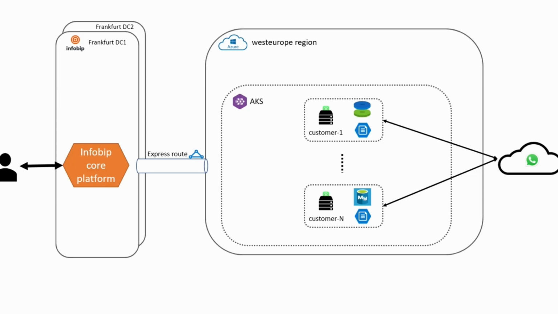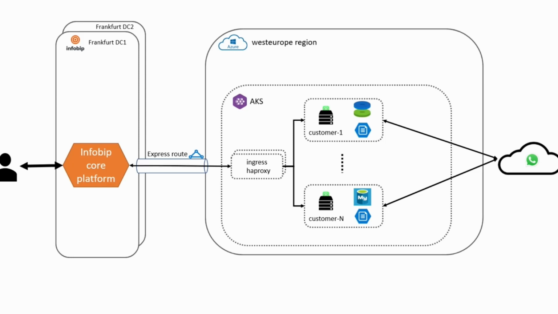Because every customer gets their own appliance and their own dedicated WhatsApp number, we need to somehow target specific appliances. So in order to do that, we put a load balancer in front of it. Now we can choose exactly, via a simple URL mechanism, which appliance we want to target.